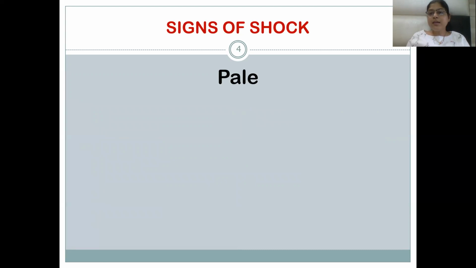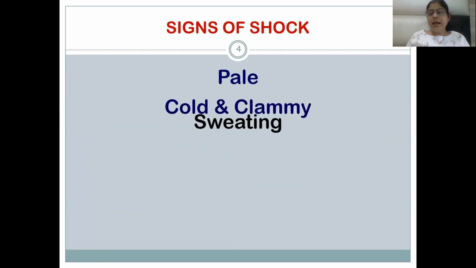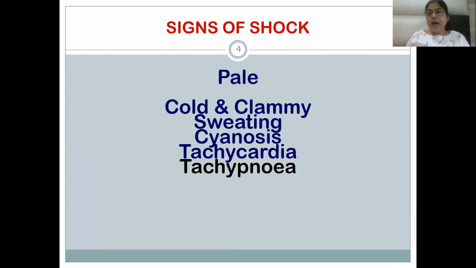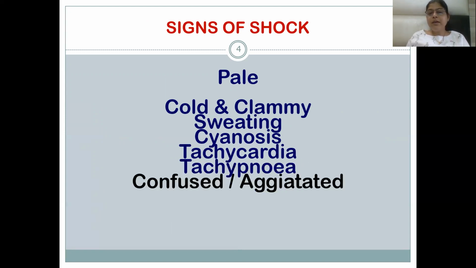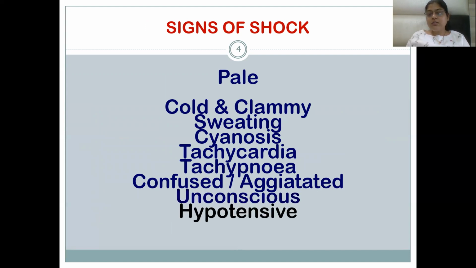Signs will be that the patient's skin will be yellowish, cold and clammy. They will be sweating, diaphoresis, cyanosis, which is bluish discoloration of the skin, tachycardia, which is an increase in heart rate, and tachypnea, which is breathlessness, an increase in respiratory rate. The patient will be confused and agitated, and hypotensive, meaning reduced blood pressure in the body. The patient can become unconscious.